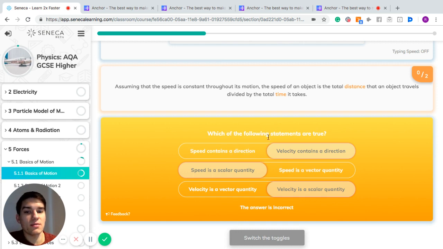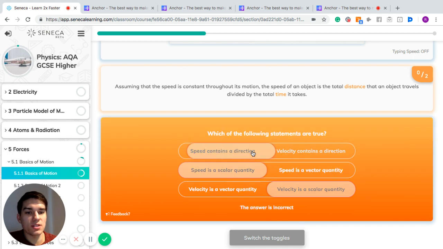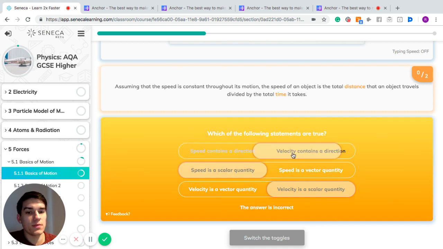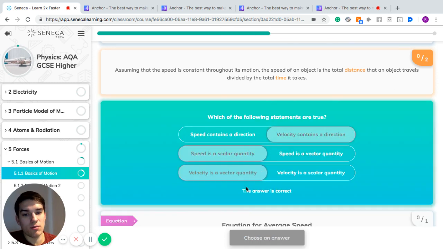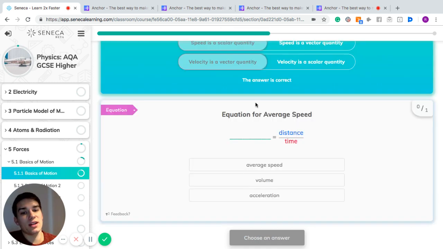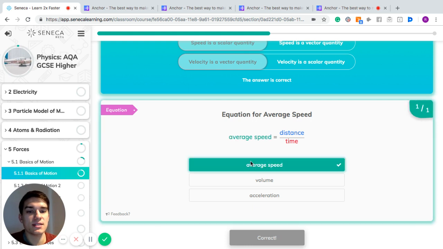Which of the following statements is true? Speed contains a direction, or velocity contains a direction? Now remember, velocity contains the direction and a magnitude. Speed just contains a magnitude. Speed is a scalar quantity, not a vector quantity, and velocity is a vector quantity, not a scalar quantity. Remember, vector quantities have magnitude and direction. So the equation for average speed, if we remember, is average speed equals distance divided by time.